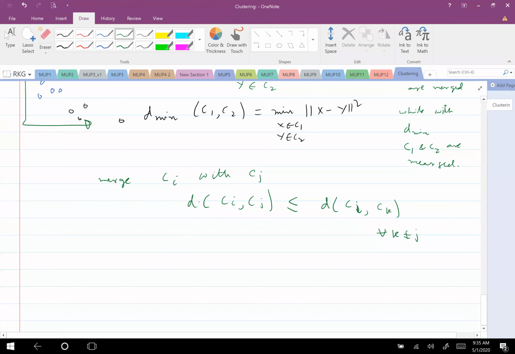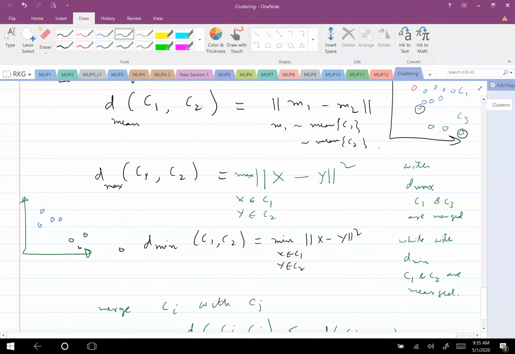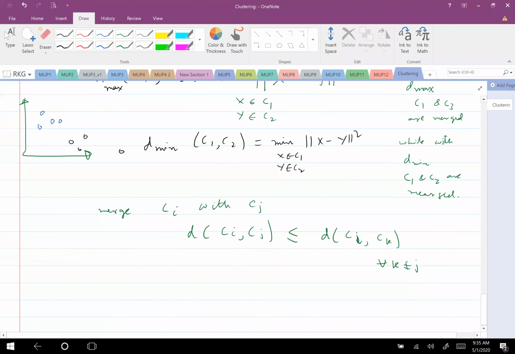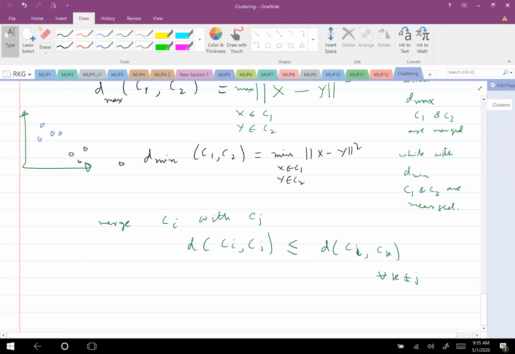But this distance may be defined in different ways. In some sense, I may define it as Dmin. In some other example, I may define it as Dmax. Some other example, I may define it as Dmean. I can also define D average. D average means I take all distances between x and y, and take the average of all of them. Say, just to give D average